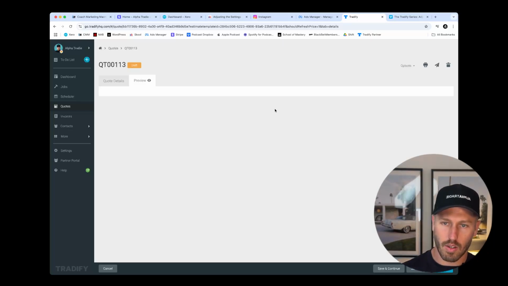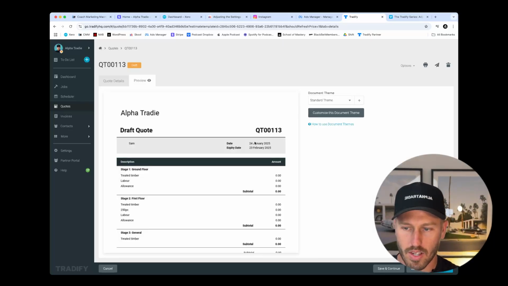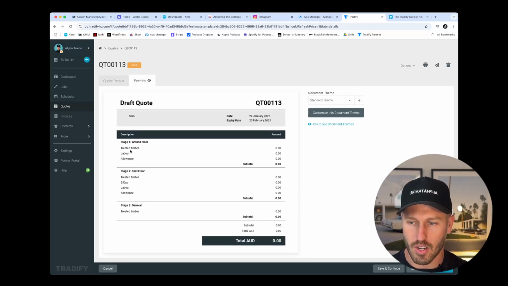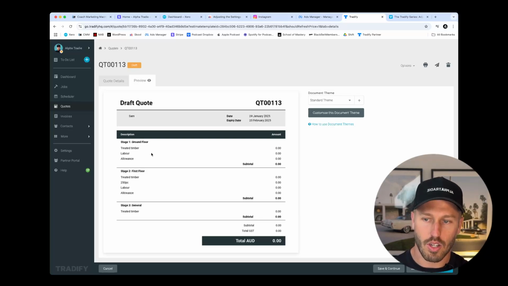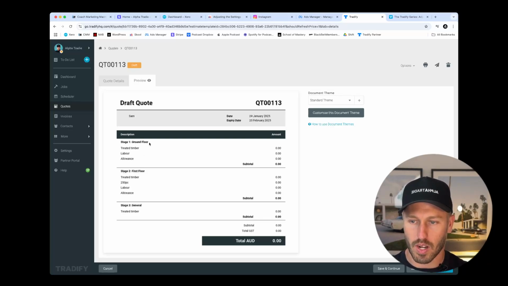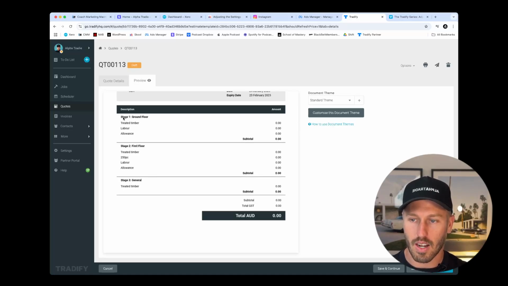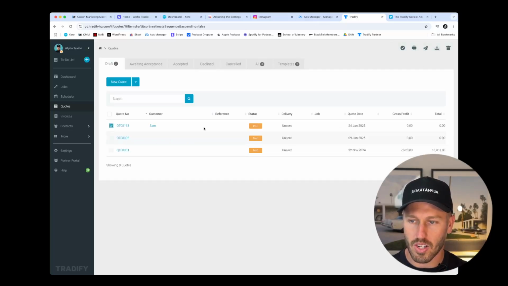Once we have a quick look at it, I'm going to go back through and explain why these items are here. So our preview here is actually breaking up each line, and we do want to adjust our settings to turn those off so that we can group stage 1 ground floor all together, stage 2 first floor together, so that we don't see these section lines. But you do have a good understanding now of stage 1 becomes a section and the items come in under. So I'm going to go save and exit. And I'm actually going to, well, let's leave that quote open.